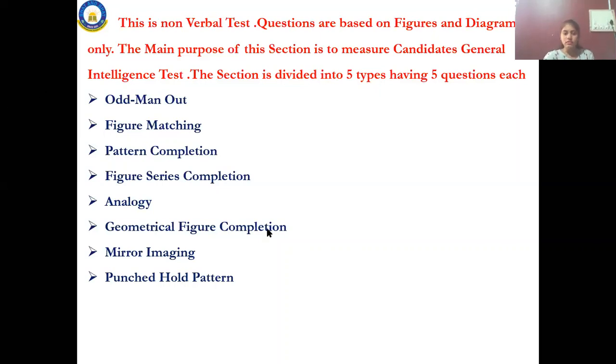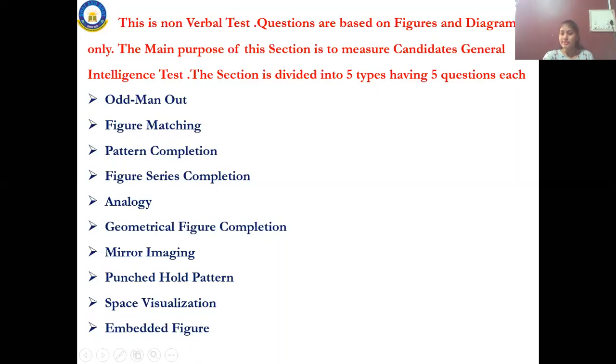And the last one is space visualization and embedded figure. What is this embedded figure? I thought you were in Sainik. Embedded. What is the meaning of embedded? Can you answer? What is this embedded? Anyone?